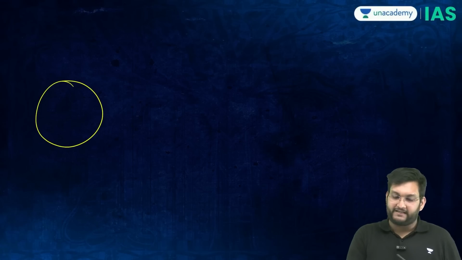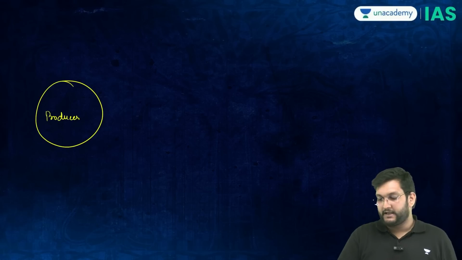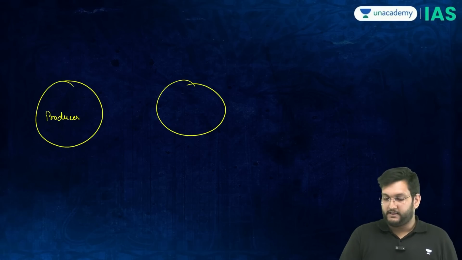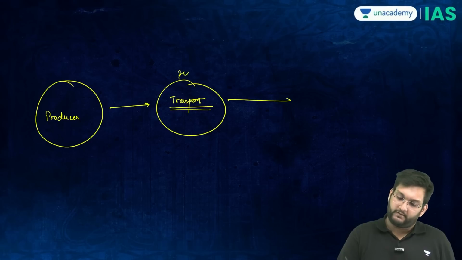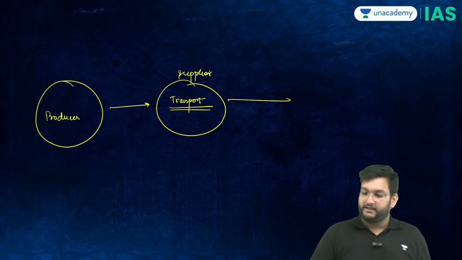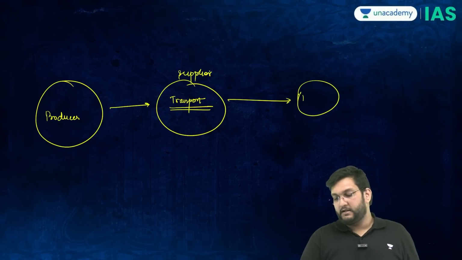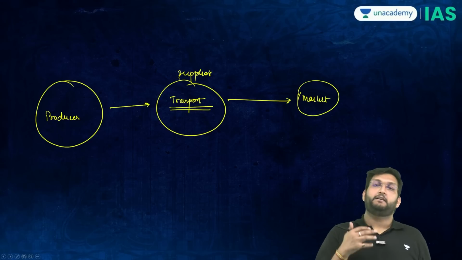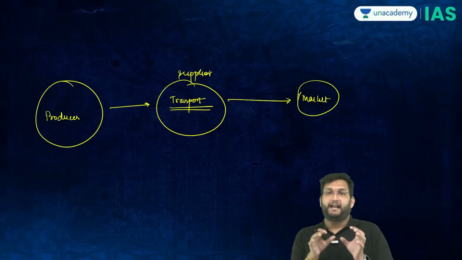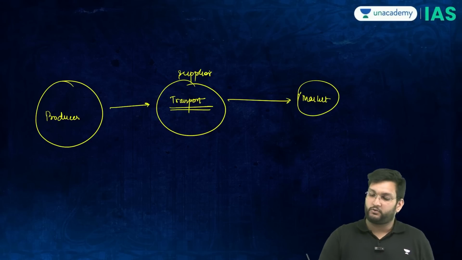One, at the point of the producer. The other at the point of the transport, or the person who basically is the supplier. And the third is at the market level, where basically the retailer can control the prices. At these 3 points you can intervene to control the prices.